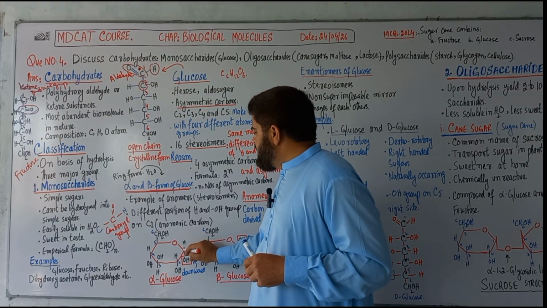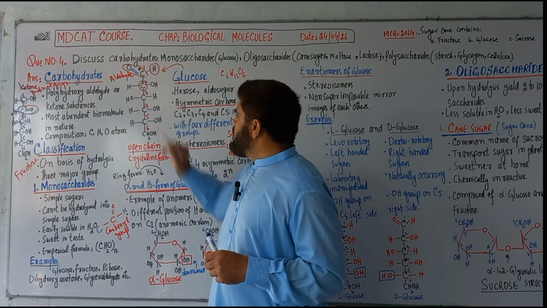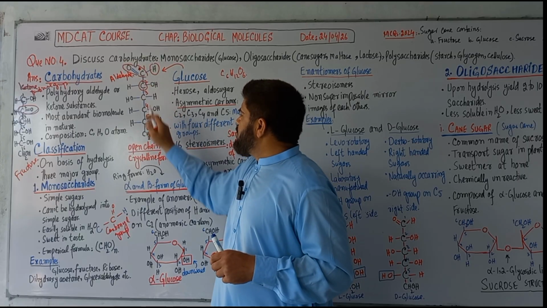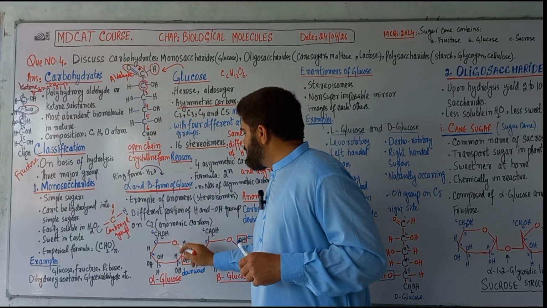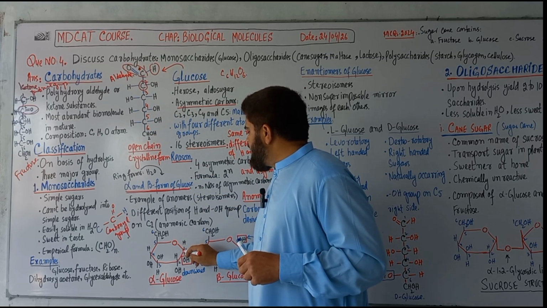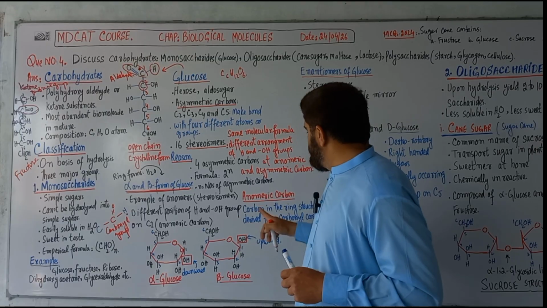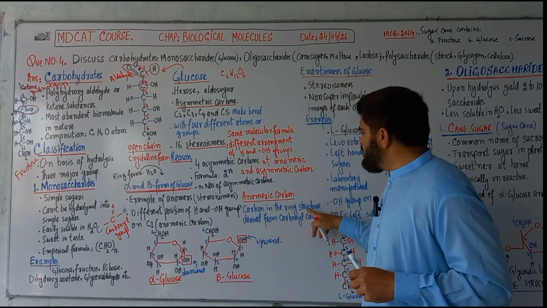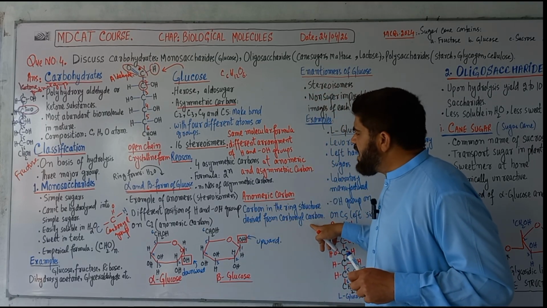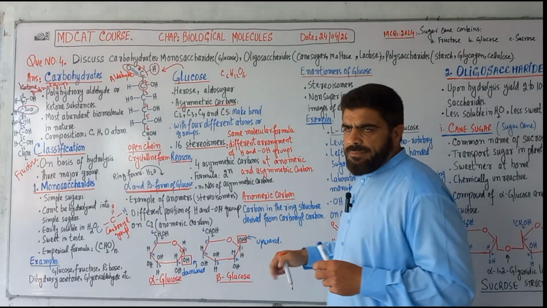In the ring form, carbon number 1 carries the functional group and carbon number 5 is bonded in the ring. The carbon that derives from the carbonyl carbon, the simple carbonyl function group carbon, is the anomeric carbon in the ring structure.